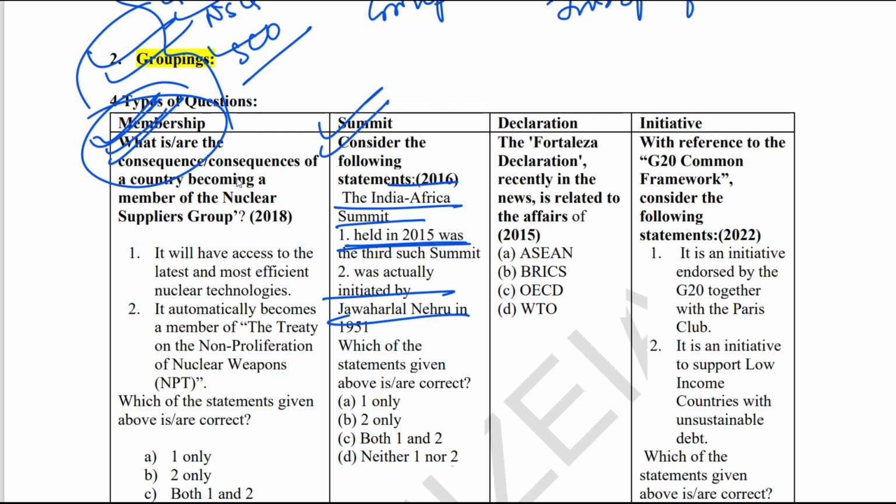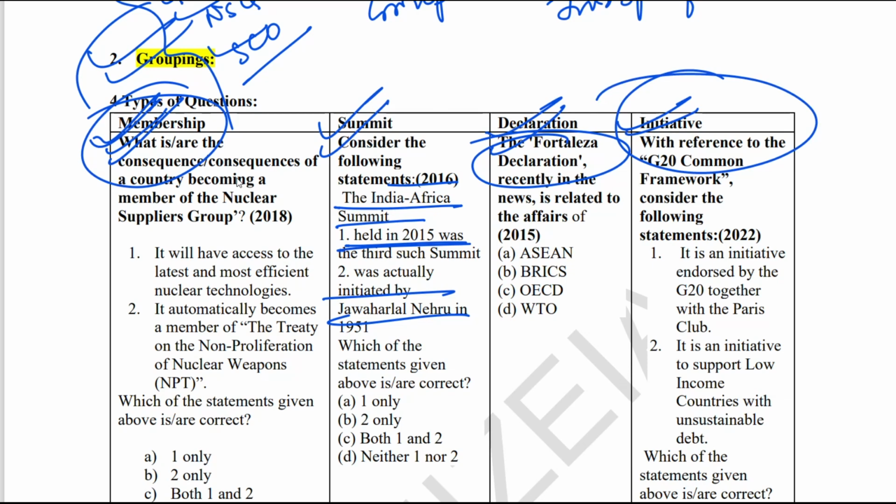Then UPSC can also ask declaration-based questions. Every grouping will have some famous declaration, like the Fortaleza Declaration, the New Delhi Declaration, this declaration, that declaration. So any famous declaration in the last 1 or 2 years, they can ask you that, and which organization has come out with that declaration. And last but not the least is the initiatives of that grouping.